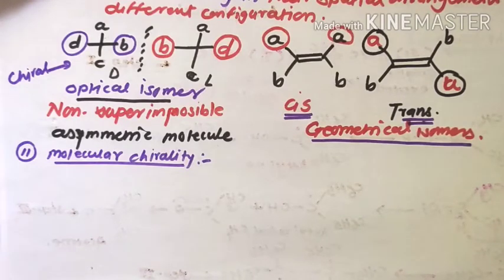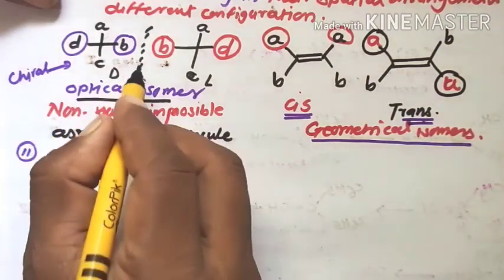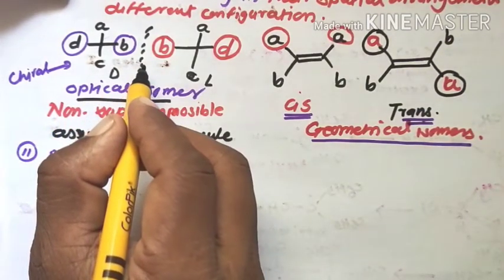These optical form molecules can be represented by two configurations which bear the relationship of object and mirror image, and they are non-superimposable mirror images.